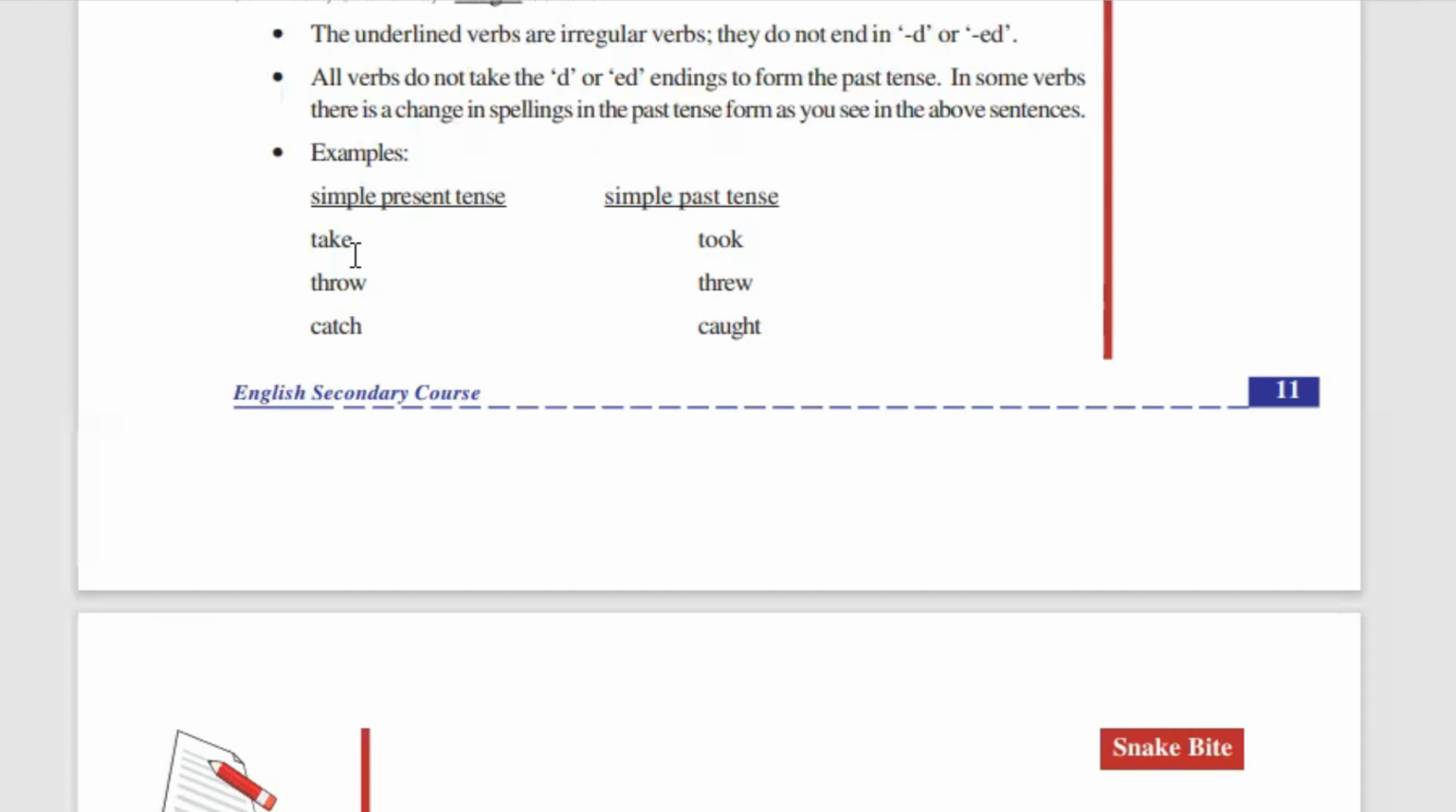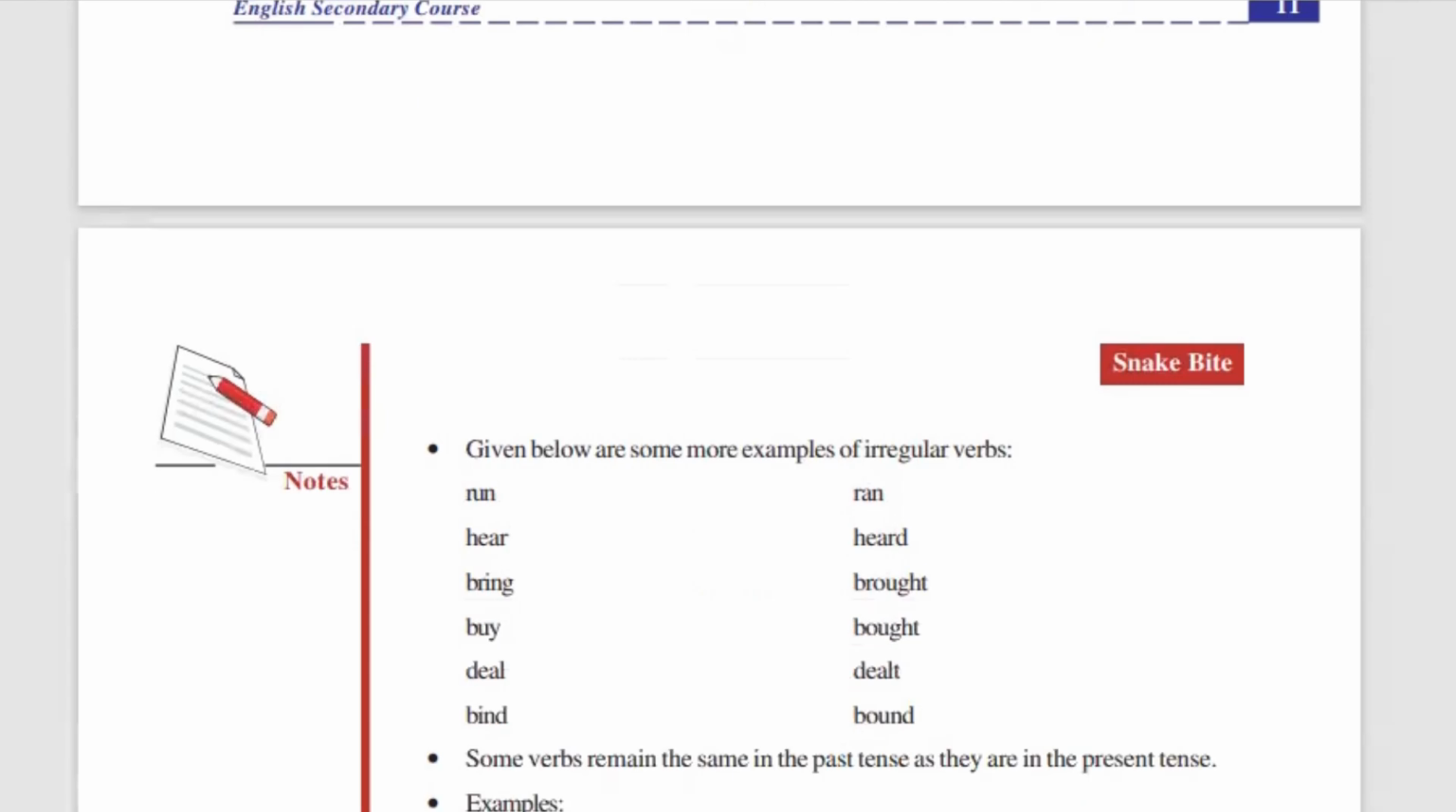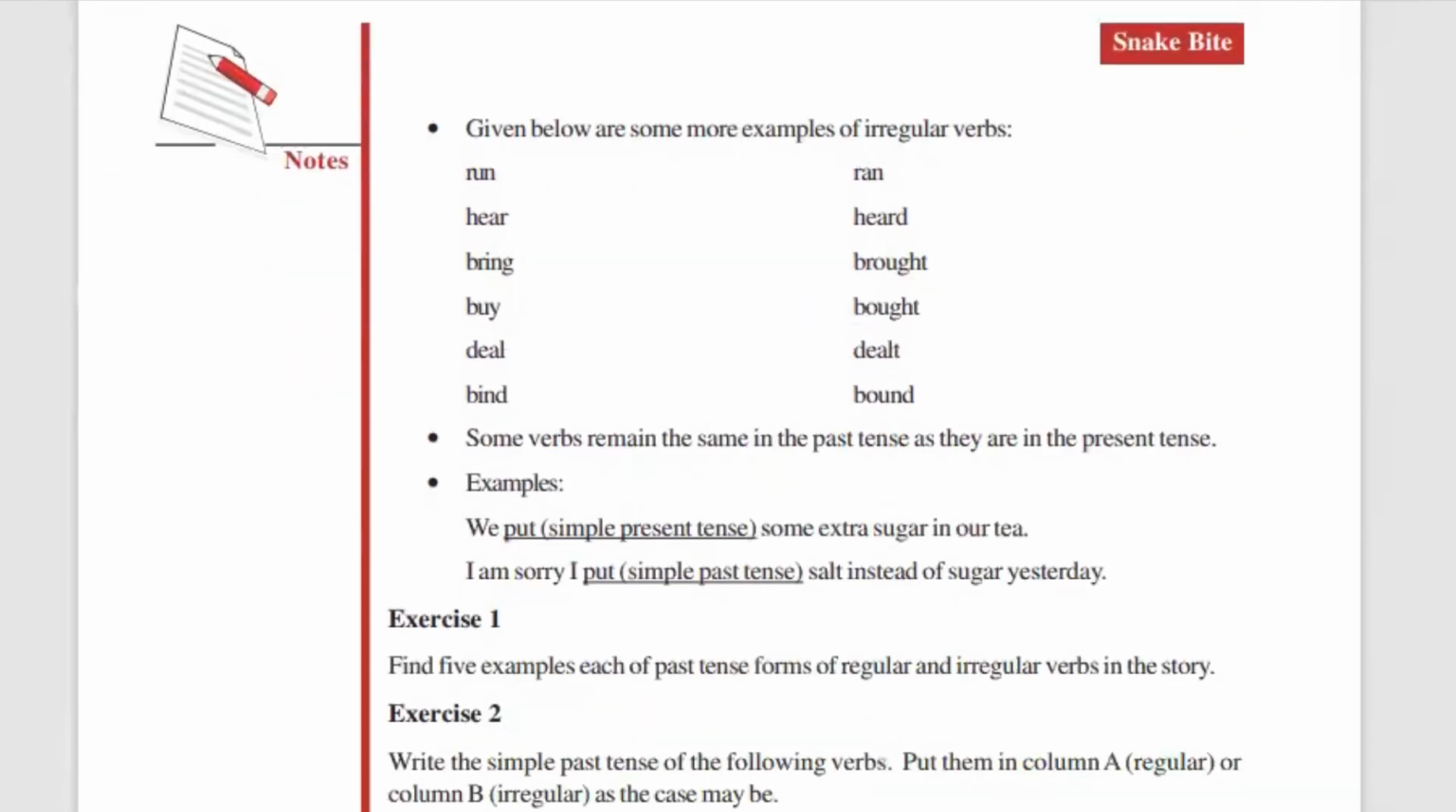Yeah. So these are called irregular verbs, where the verb will not become the simple past tense by adding D or ED. Instead, it will change completely. So take will turn to took, throw will turn to threw, catch will be caught, and there are more examples. Run will be ran, hear will be heard, bring will be brought, buy will be bought, deal will be dealt, bind will be bound.